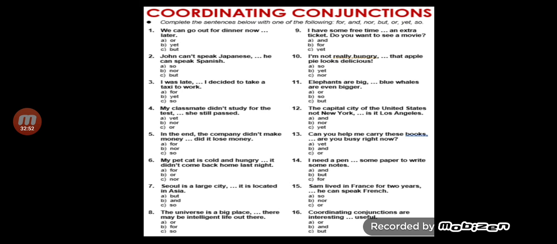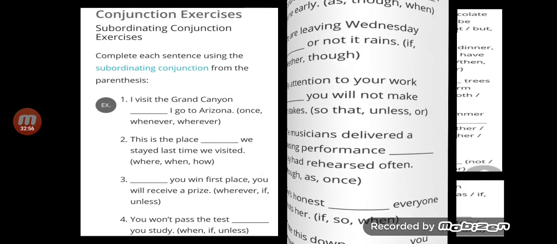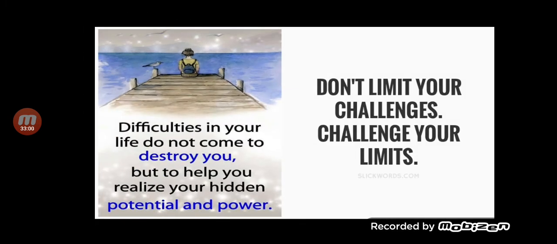But before we end up, let us once again revise the topic. What did we do today? We took up conjunctions. Conjunction is part of 8 parts of speech.